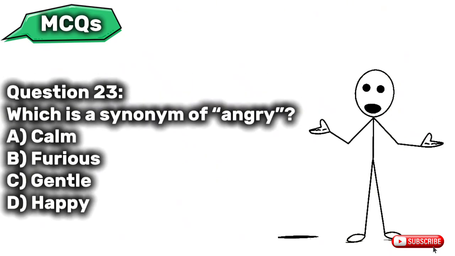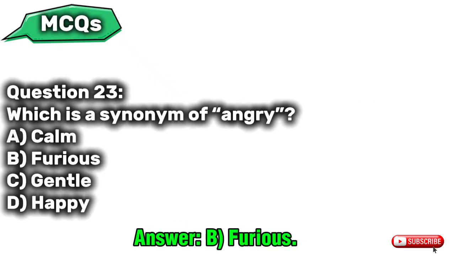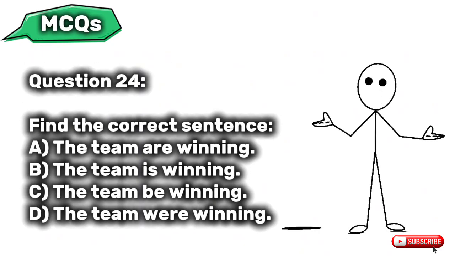Question 23. Which is a synonym of angry? A. Calm. B. Furious. C. Gentle. D. Happy. Question 24. Find the correct sentence. A. The team are winning. B. The team is winning. C. The team be winning. D. The team were winning.